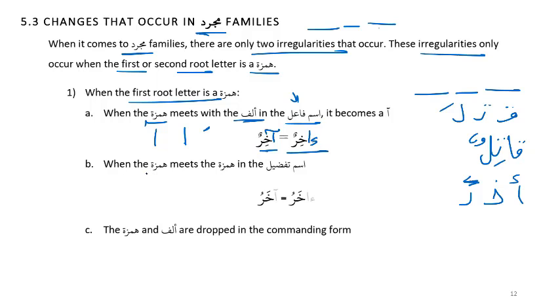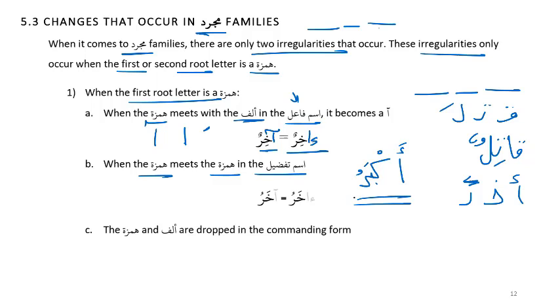Another situation happens when Hamza meets Hamza. So two Hamzas, in Ismul Tafzil. Do you remember Tafzil? One example of Tafzil is Akbaru, Afzalu, Aktharu. What does Tafzil mean? It's a comparison.